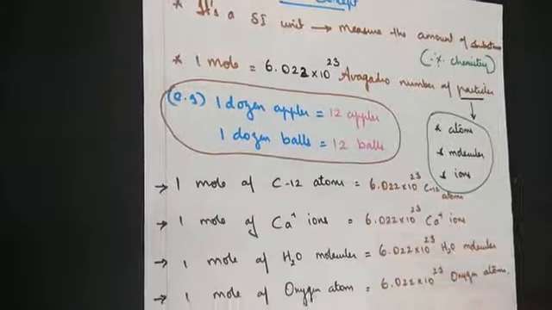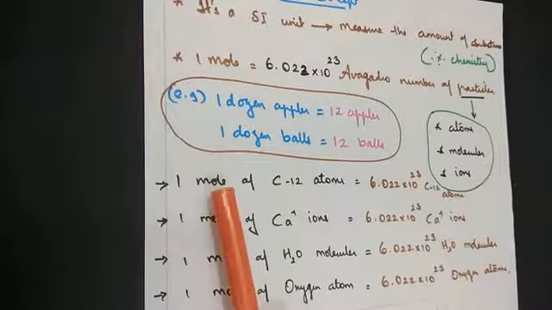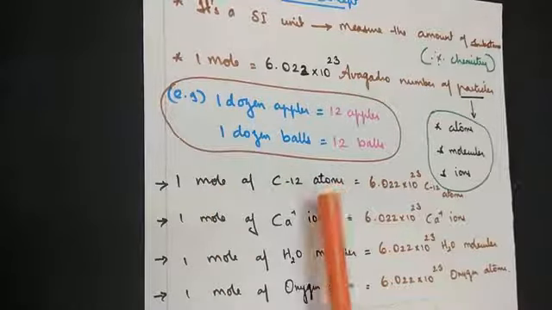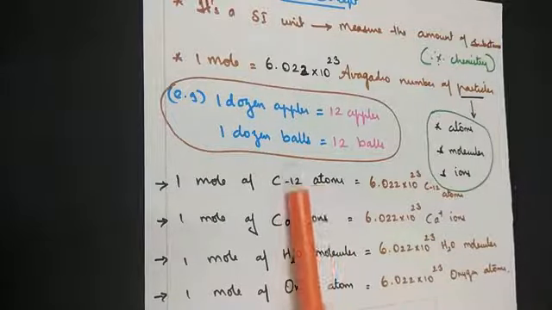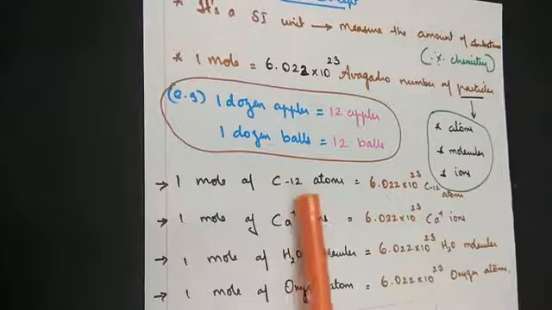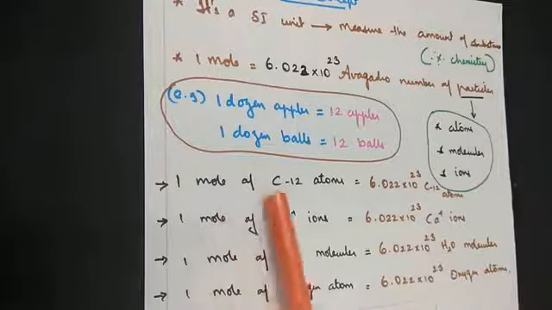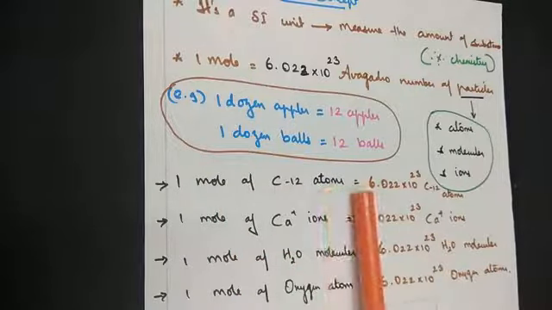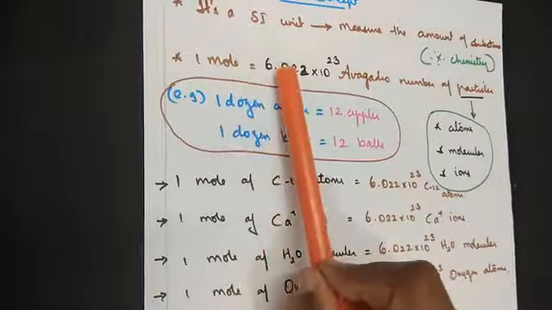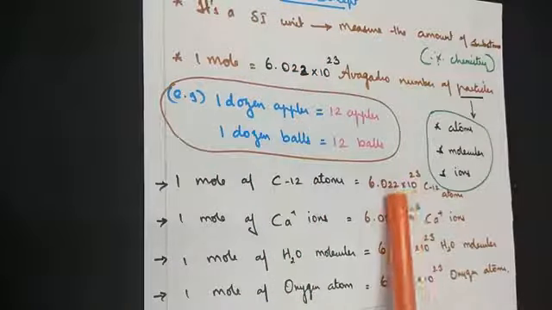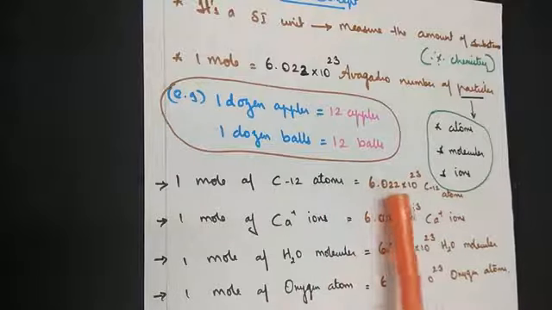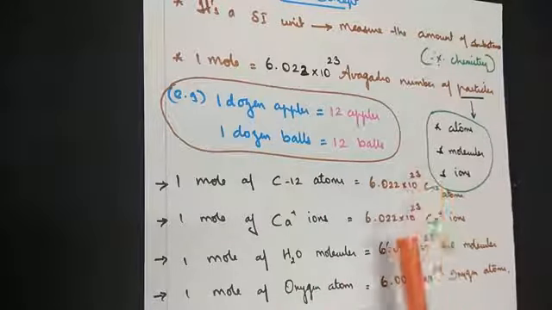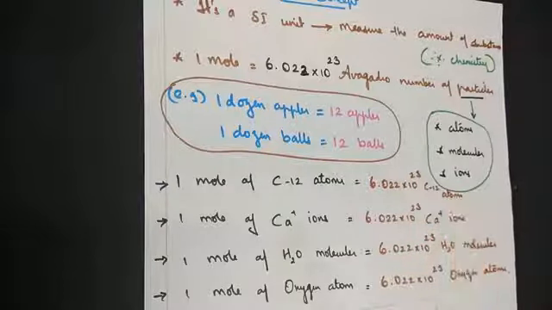Let's go with certain practical examples. When we say 1 mole of carbon-12 atoms, by now you know why we are considering carbon-12. It's an isotope of carbon which is found most abundantly in nature, hence we take it to be the standard unit. So what does 1 mole stand for? 6.022. The same concept here: 1 mole of carbon-12 atoms is equal to 6.022 × 10^23 carbon-12 atoms.